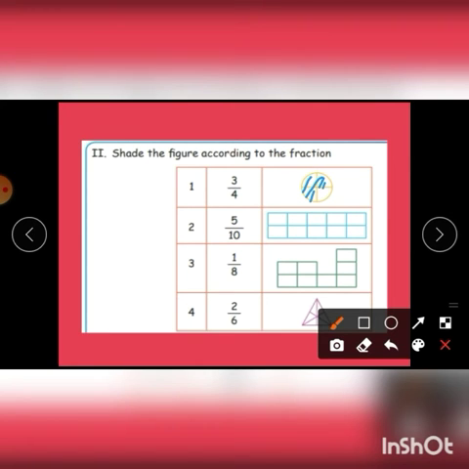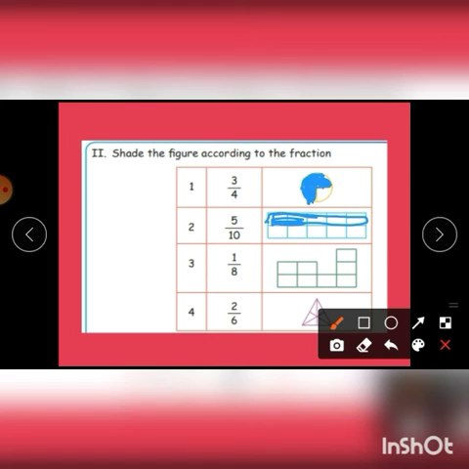Let me shade. So in these 4 equal parts, 3 have been shaded. So in this triangle, 10 equal parts are there. So we want to shade it.